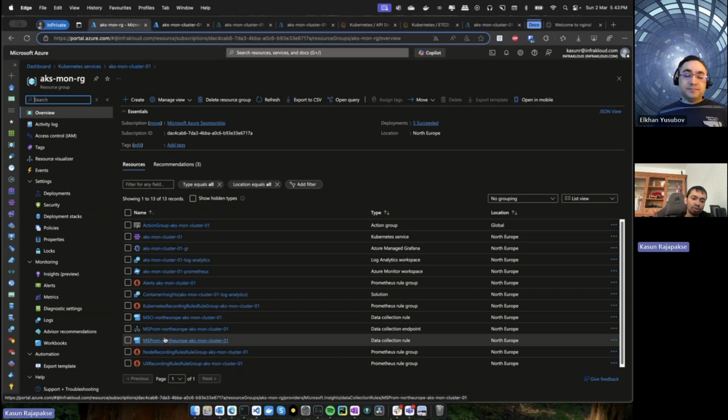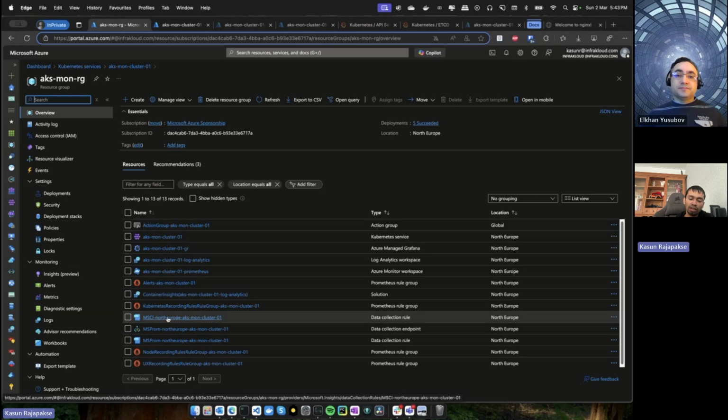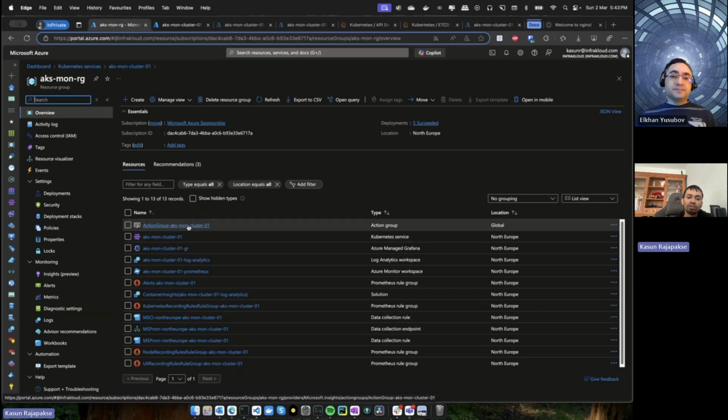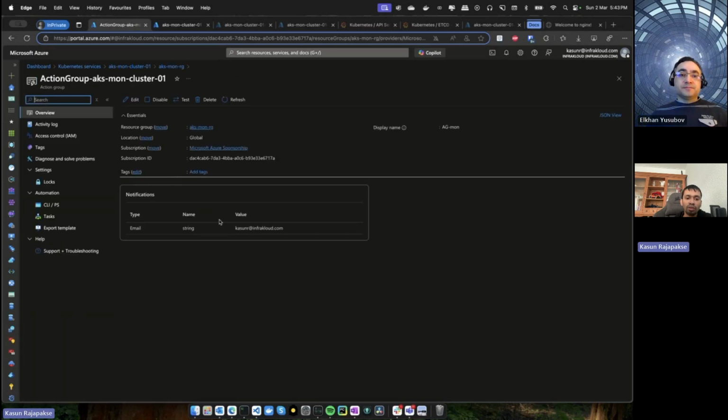Then you have the data collection rules to send metrics to the Azure Monitor workspace, right? Then there's another data collection rule which is used to send logs and other components to the Log Analytics workspace as well, right? Then at the top you have the action group which is configured with email notification. So when there's an alert trigger, this action group will notify that specific notification system, right?